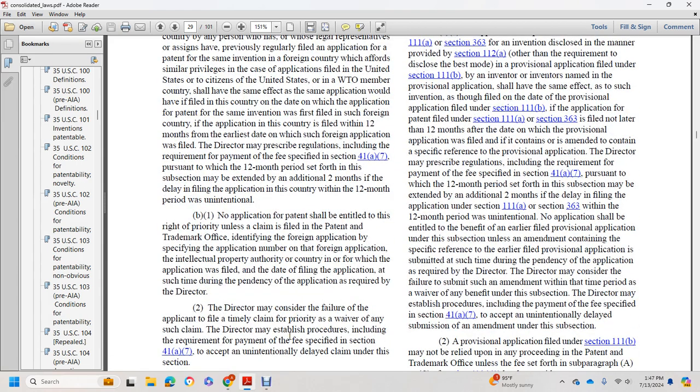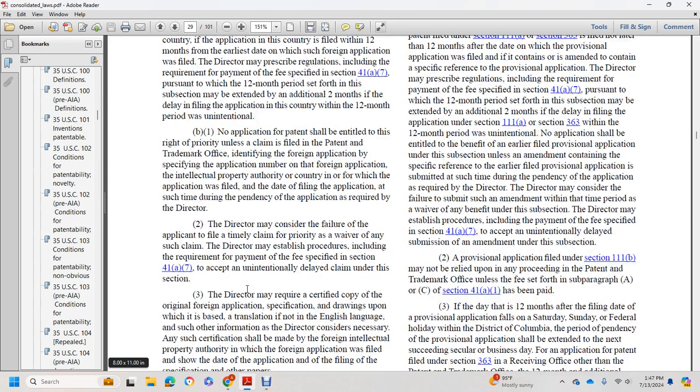No application for patent shall be entitled to this right of priority unless a claim is filed in the Patent and Trademark Office, identifying the foreign application by specifying the application number, the country, or the intellectual property authority, in or for which the application was filed, and the date of filing the application, at such time during the pendency of the application as required by the Director.